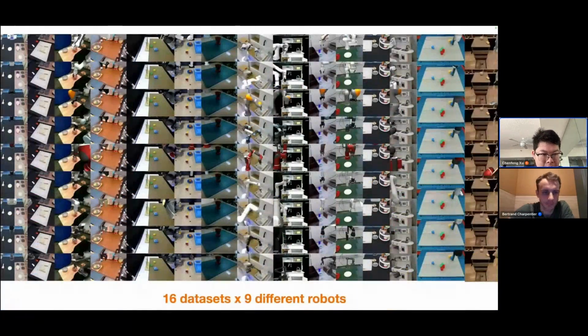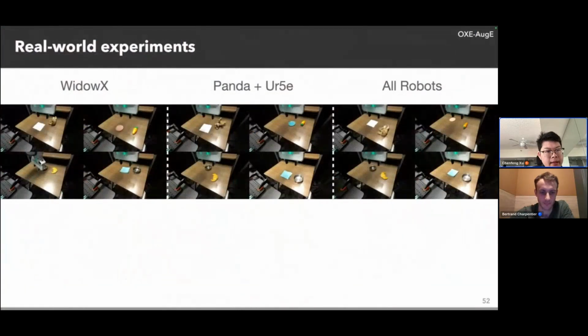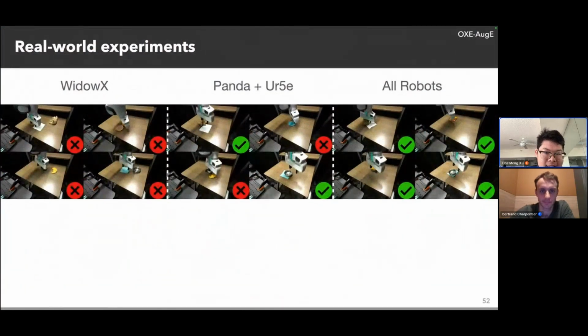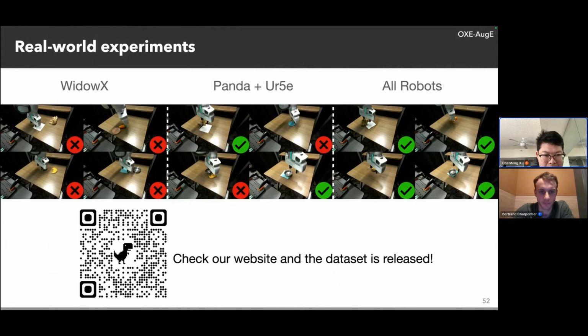There are 16 subsets in the OXE dataset, and we augment them by 9 times. So this can significantly improve the amount of robotics data. Okay, and is this robot data useful? Yes. As you can see, after augmenting this robot data, we can make some transfer robot policies work pretty well. And you can check our website, and the dataset is also released. The tool is also released.